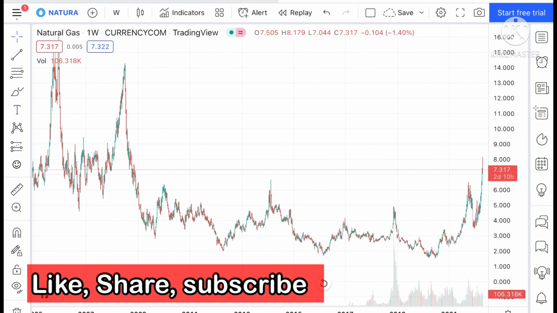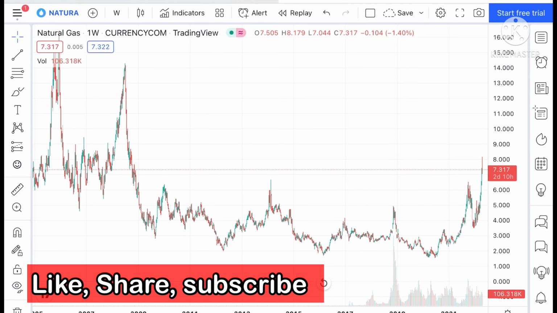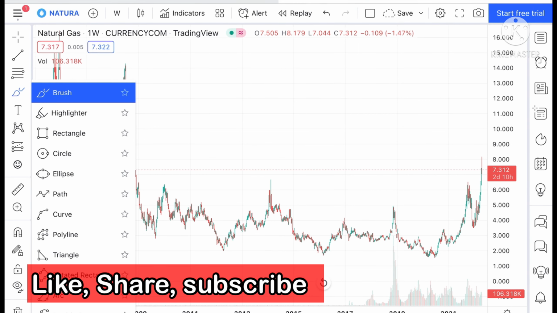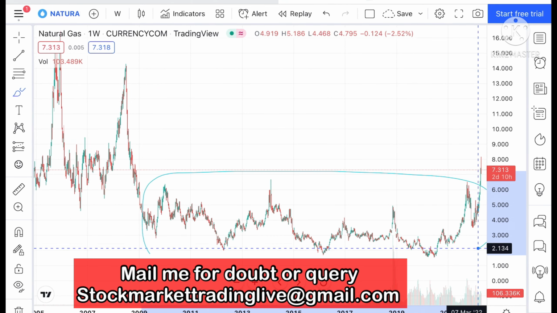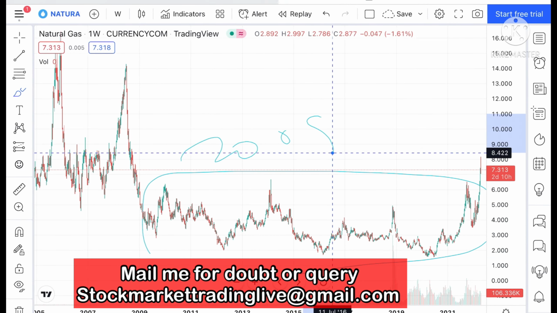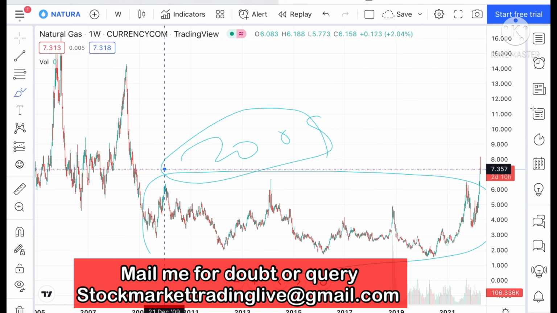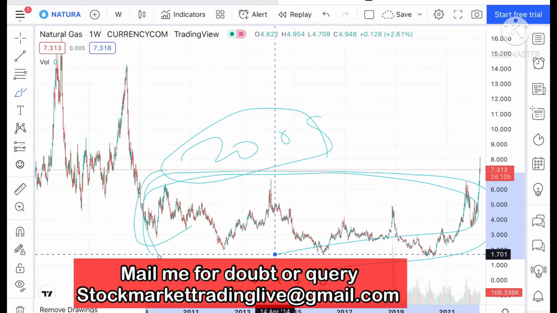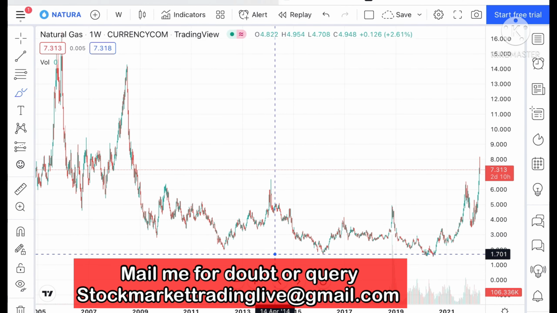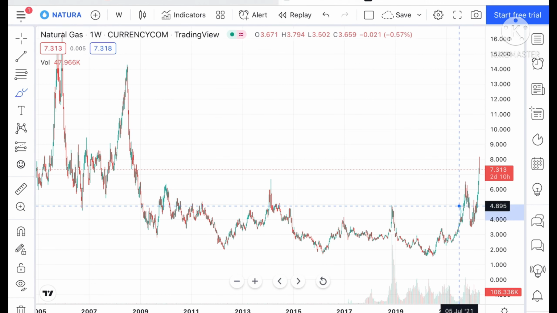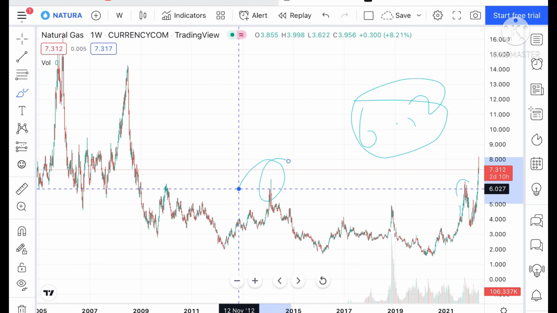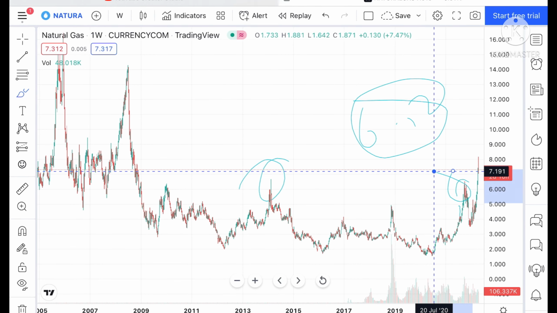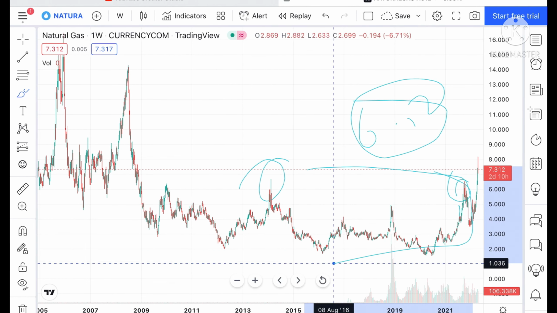See, if you look at the chart of natural gas, the one main thing you can see is that it was in the range from 2009. You can see the trend was in this range, and now it has been more than 10 years. After making a high of around 6.526, and this particular high twice, the range is in this particular range.